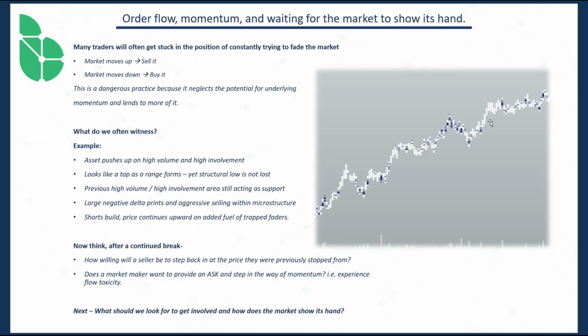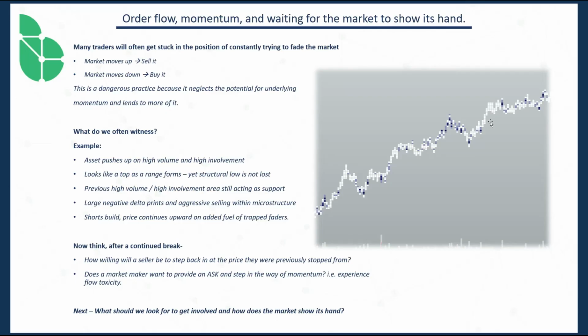Or rather, flow toxicity is when there are periods of high volatility when they cannot provide a stable bid and ask. Because of this, market makers don't need to be in the market. They don't need to provide a bid and ask, and they can very well step out. In this case, the market maker stepping out during a period of upward price movement means not as many asks being provided.